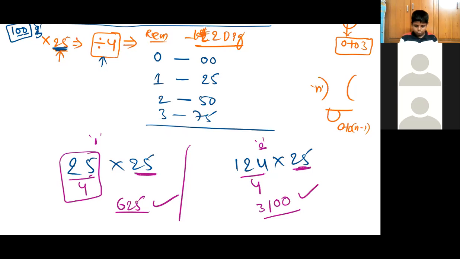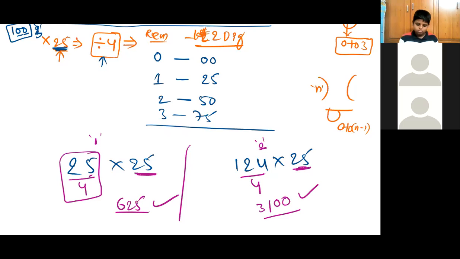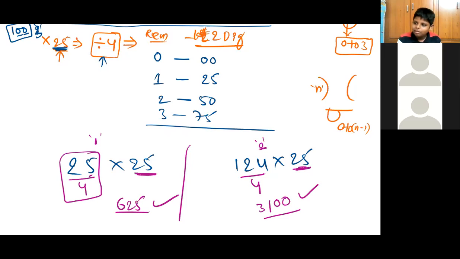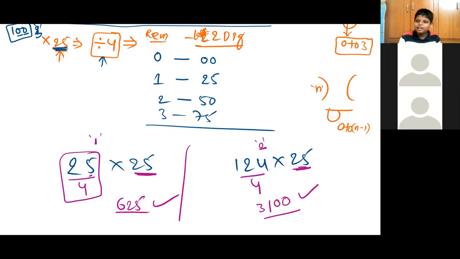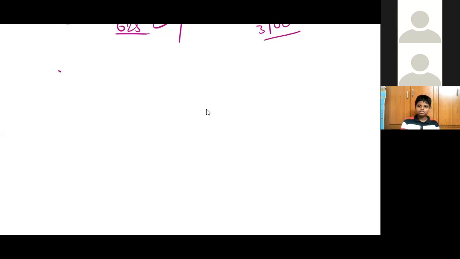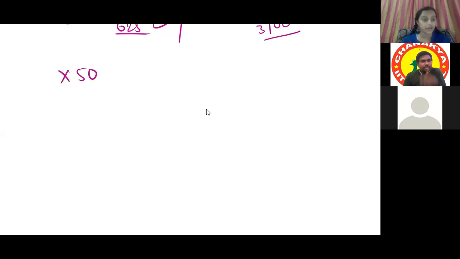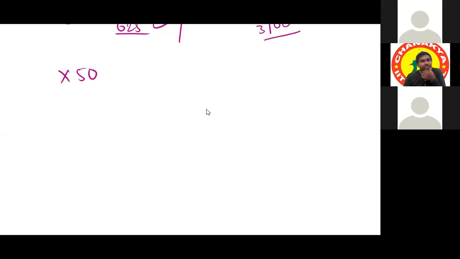I have a doubt. If it's being multiplied with 50, then the denominator has to be 6 or 8, right? Sir, I did not understand 25 by 4. Can you please tell, if you are multiplying any number with 50, the denominator has to be 6 or 8, sir. Denominator or remainder? The divisor, sir.